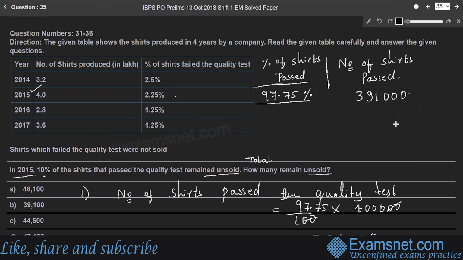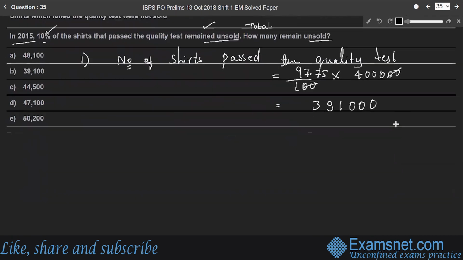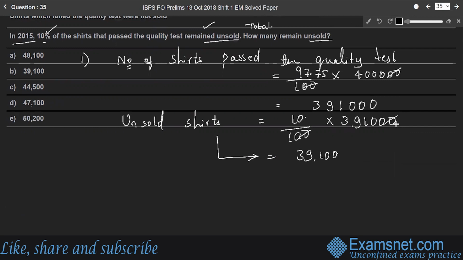So the question is, if 10% of shares that passed the quality test remained unsold, then the unsold shares are, out of 100, 10 shares remained unsold. Therefore, out of 3,91,000, we can cancel two zeros. You will get 39,100 shares remain unsold.